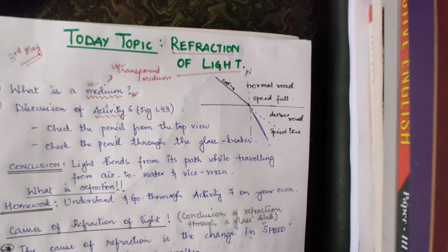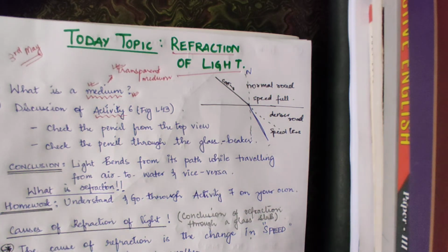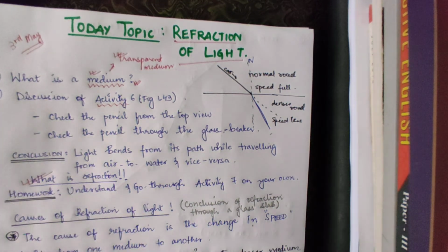Okay, so refraction of light is a phenomenon of light traveling from one optical medium to another optical medium. You understand? So, for example, in activity 6, light traveled from air to water, right? It traveled from one optical medium to another. So that is refraction. Refraction is the bending of light rays when it travels from one medium to the other.